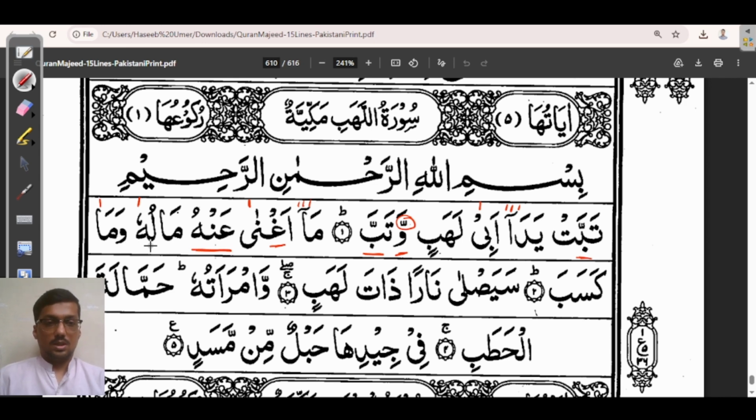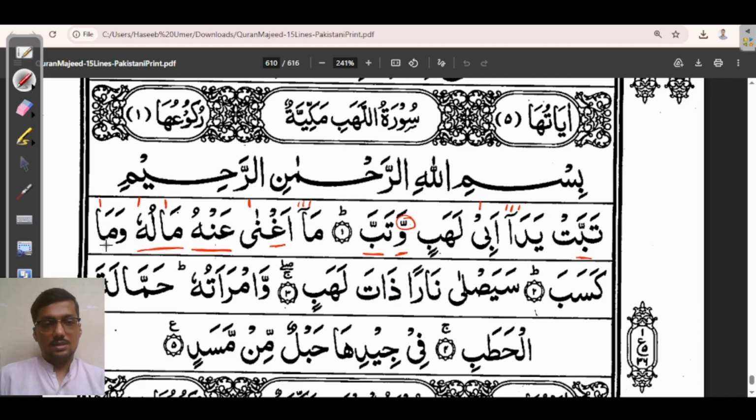Anhu. Next word, maluhu, maluhu. Next, wa ma. So, if you see here closely, I am stretching all those letters which have alif attached with them.